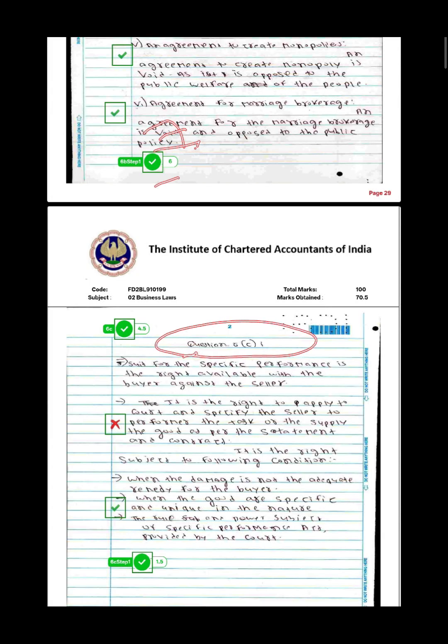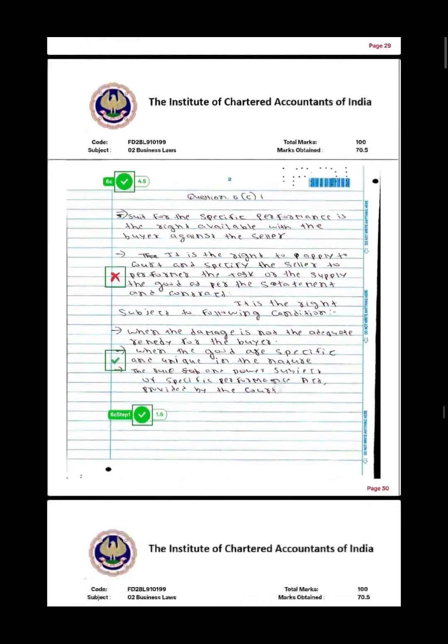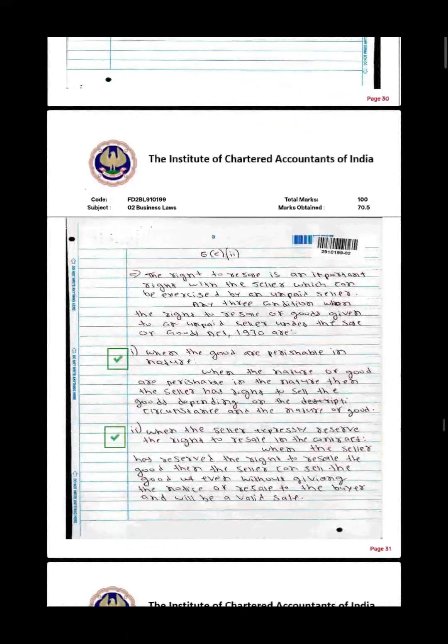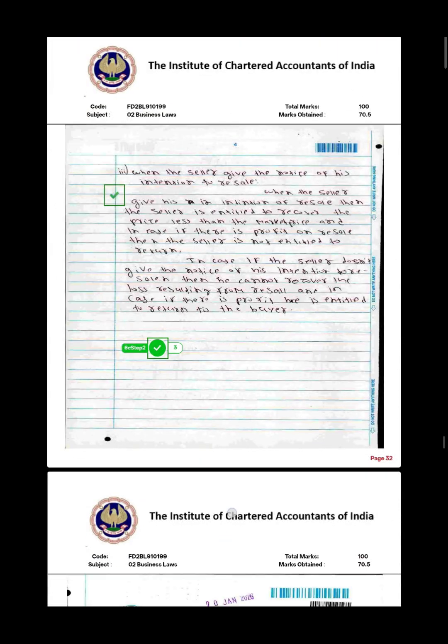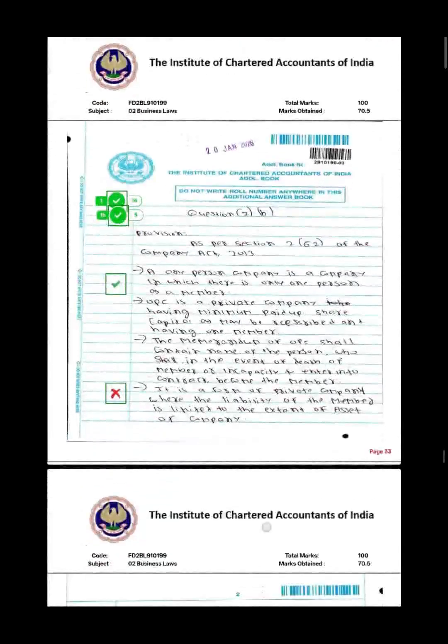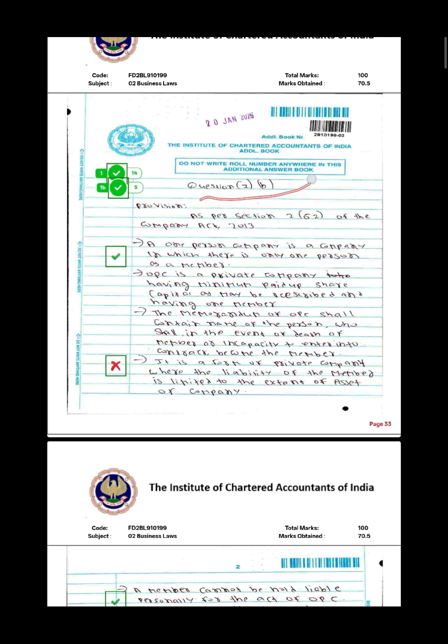And then after that I went to question number 6C, and again I have written this very short, as you can see. And then after that I went to the 6C, that is double dash, and again I have written my answer in points. You can see that here is another point, and the checker has again given me 3 marks.